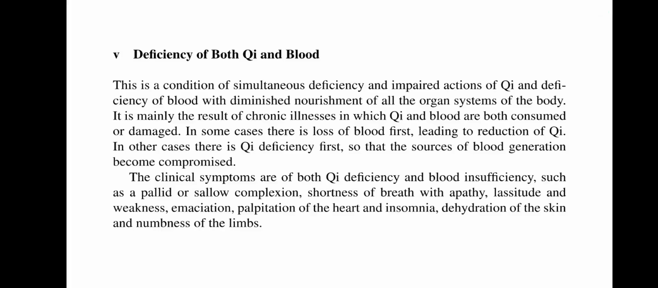Next is deficiency of both qi and blood. This is a condition of simultaneous deficiency and impaired actions of qi, and deficiency of blood with diminished nourishment of all the organ systems of the body. It is mainly the result of chronic illnesses in which qi and blood are both consumed or damaged. In some cases, there is loss of blood first, leading to reduction of qi. In other cases, there is qi deficiency first, so that the sources of blood generation become compromised.